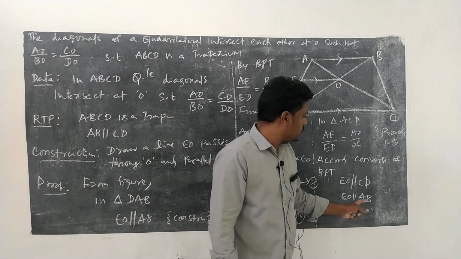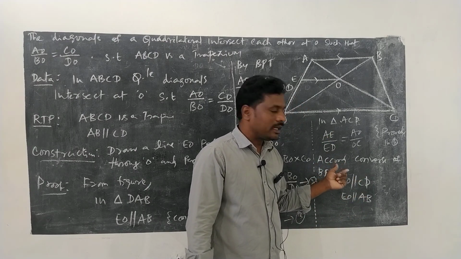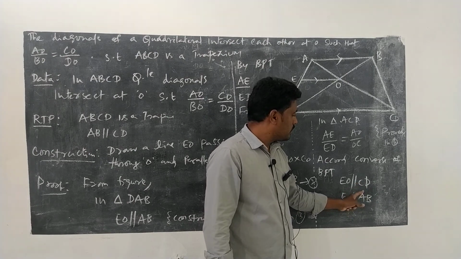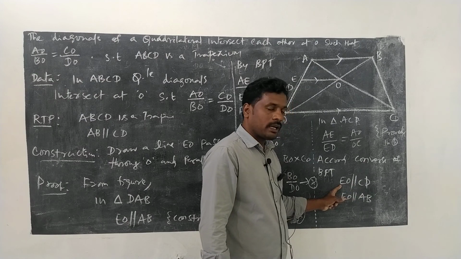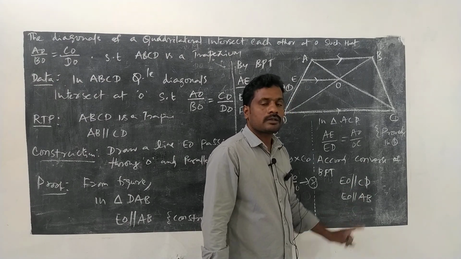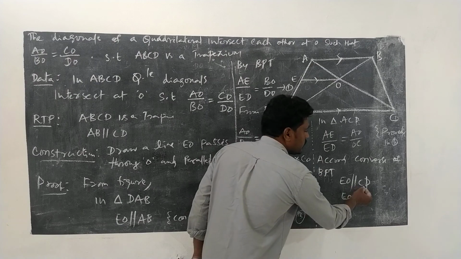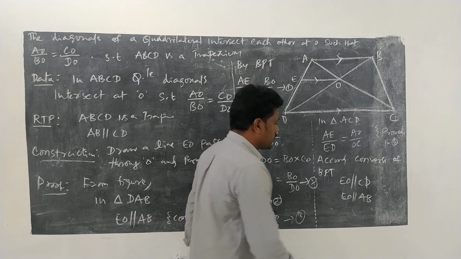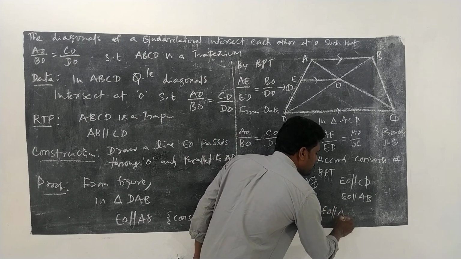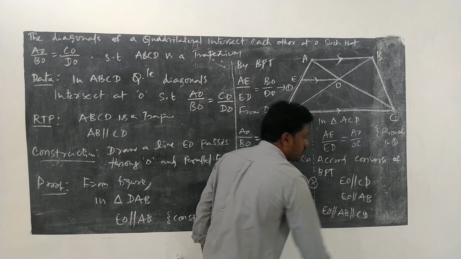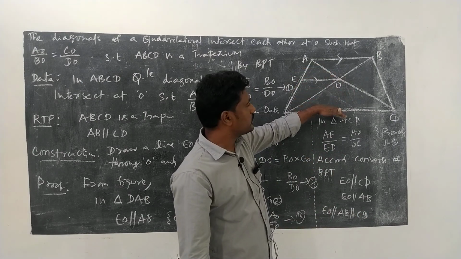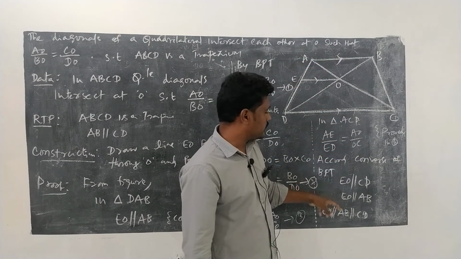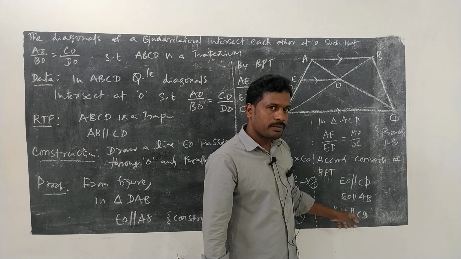And in 9th class we have discussed that lines which are parallel to the same line are also parallel to each other. That means EO is parallel to CD and EO is parallel to AB. If EO is parallel to CD and also EO is parallel to AB, all three lines are parallel to each other. That means EO is parallel to AB is parallel to CD.